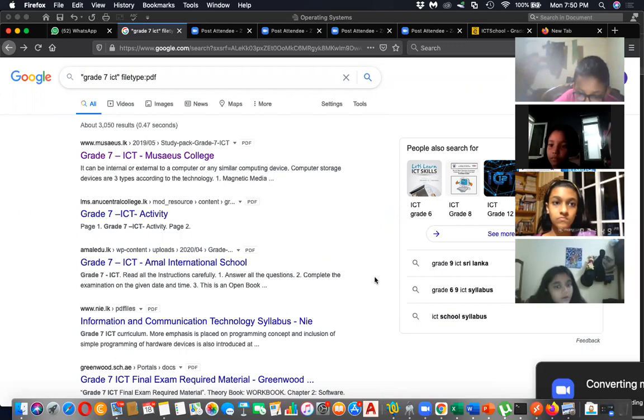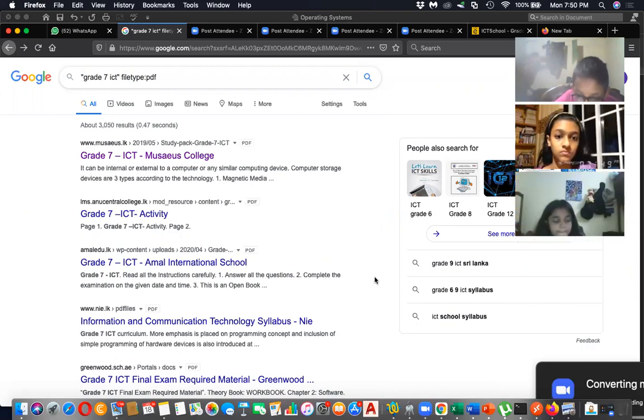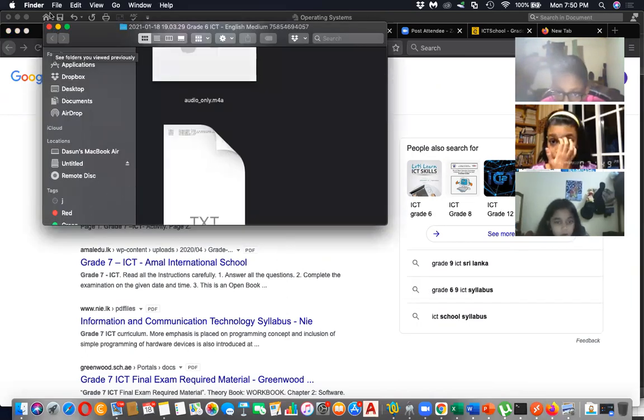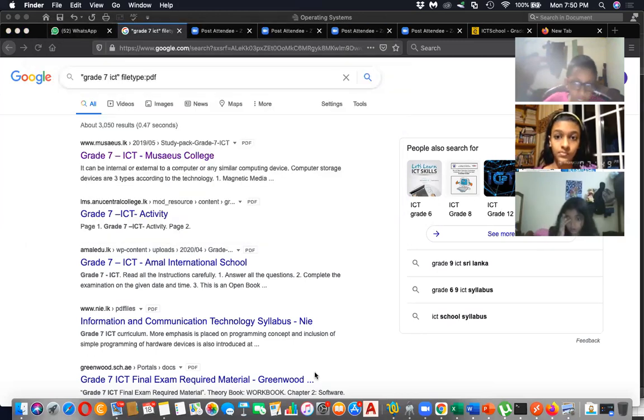So this will be very useful, no? Then you know how to exactly search for a file. Otherwise you have to search the regular way. How did you search? You search regularly, right? When you search, how do you search? Grade 7 note, grade 7 ICT. Yes, sir. You search like that.